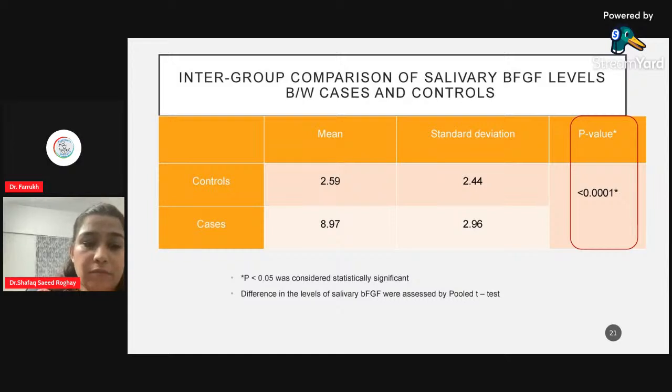When I assessed their saliva, the salivary levels of basic fibroblast growth factor in controls were 2.59. That is, minimum was 1 and the maximum was 11.6, with the mean of 2.59 and the standard deviation of 2.44. Whereas in the cases, the minimum levels were recorded as 2.18, whereas the maximum levels of basic fibroblast growth factor reached till 23.41, with the mean of 8.97 and with the standard deviation of 2.96, and these results were statistically significant.